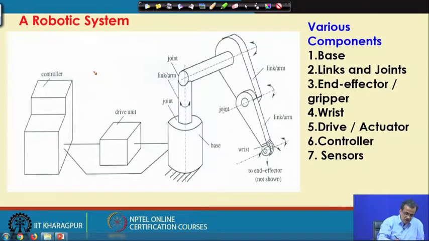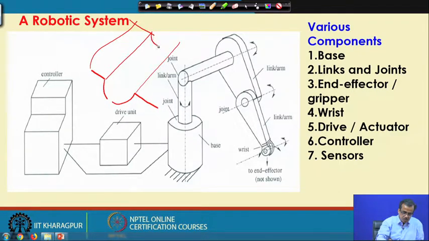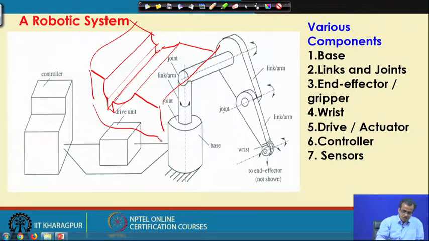Supposing that I have a block like this, and here I will have to insert one pin.